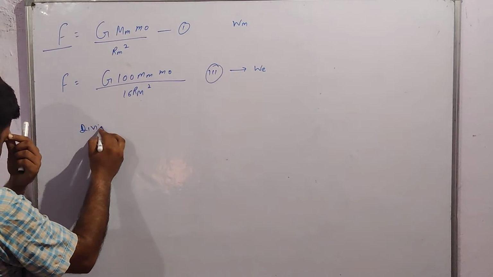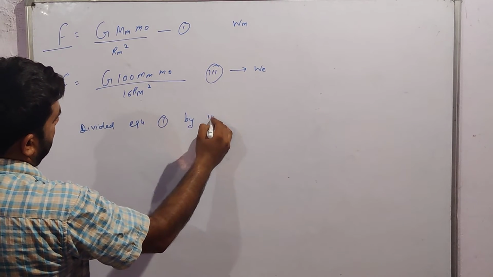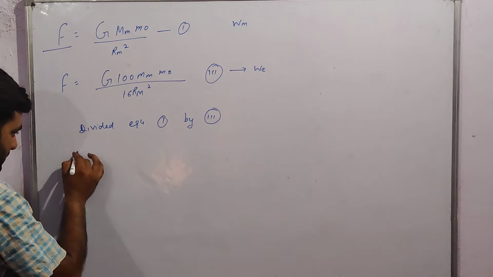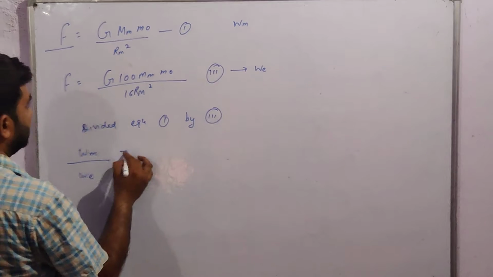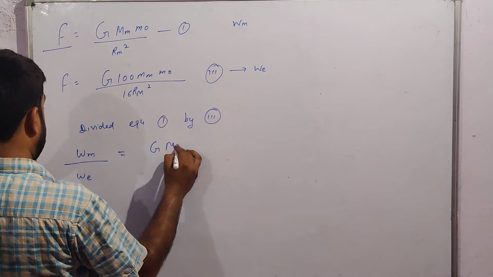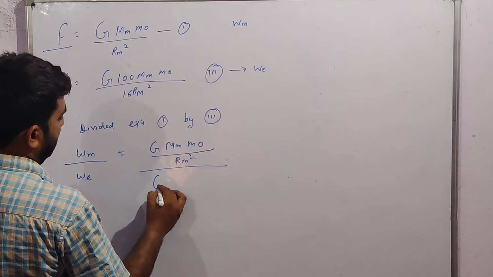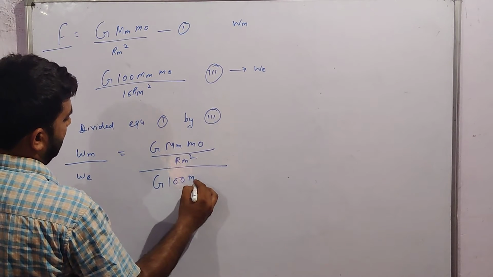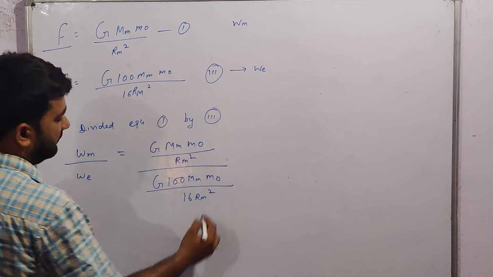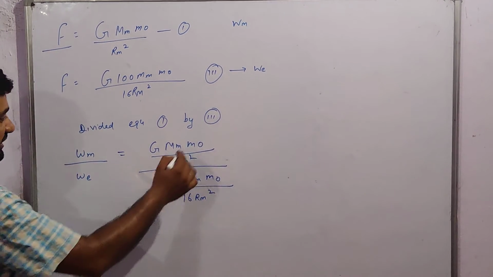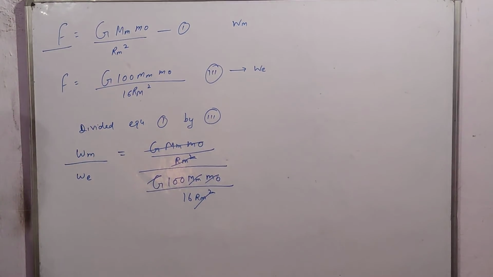Divide equation first by third. So weight on moon divided by weight on earth is equal to G mm m naught upon Rm square divided by G 100 mm into m naught upon 16 Rm square. G mm m naught cancels with G mm m naught, Rm square cancels with Rm square.